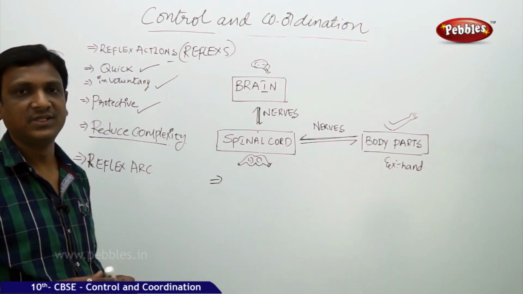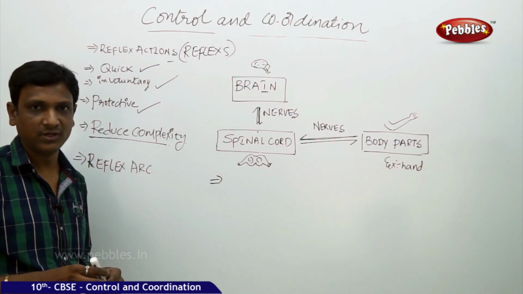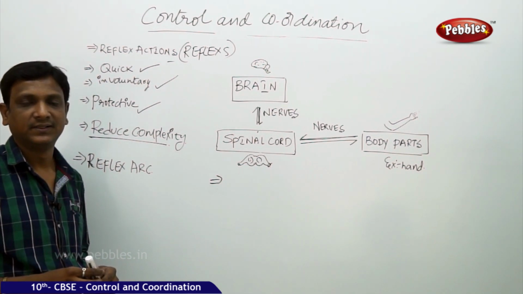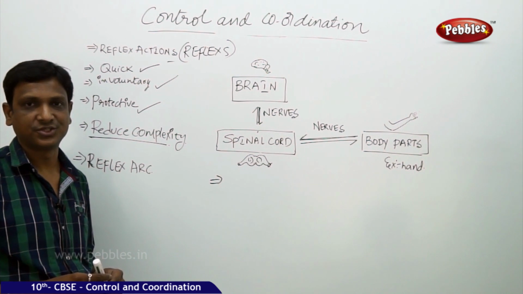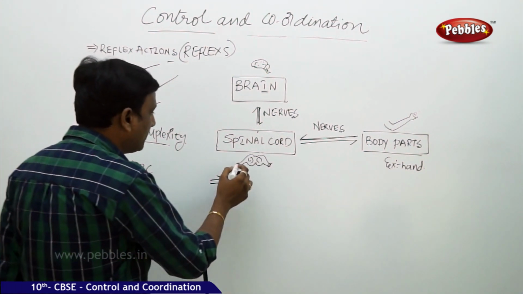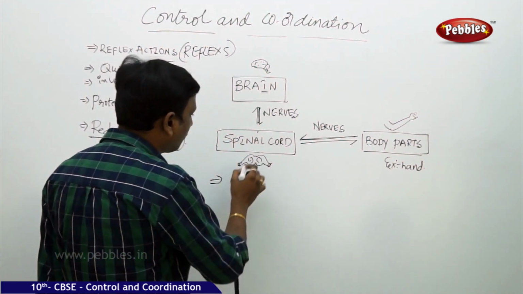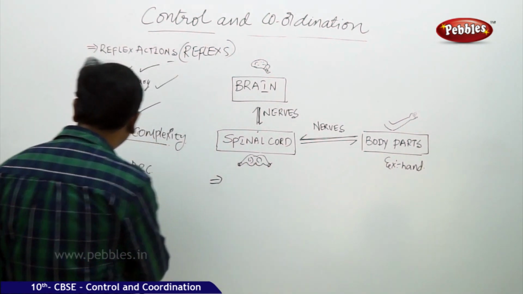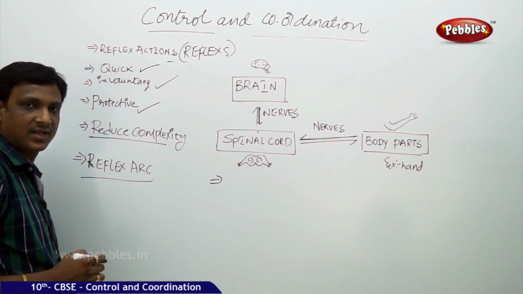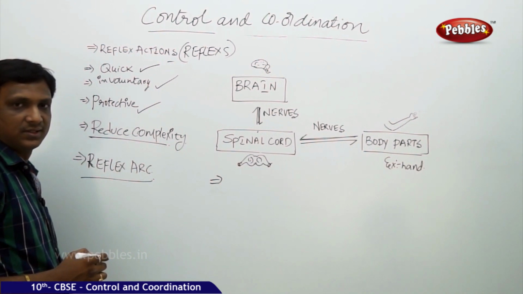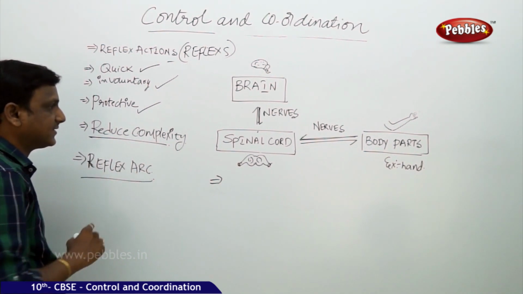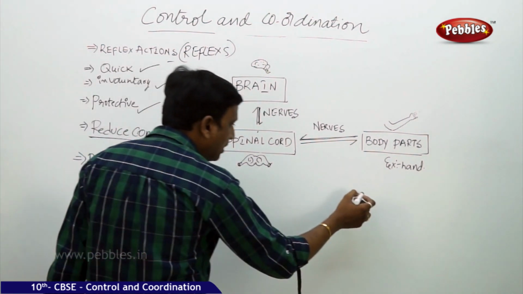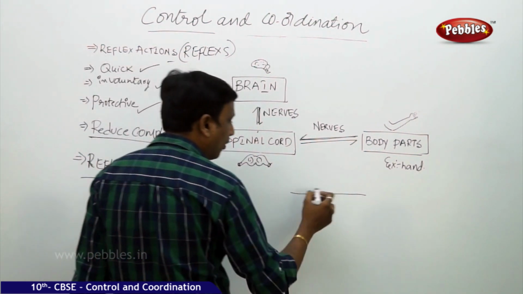So which part of the spinal cord is responsible to produce a reflex action? The unit, the part of the spinal cord which produces a reflex action, is called a reflex arc. So what does this reflex arc consist of? It consists of one neuron that is coming from the body parts.